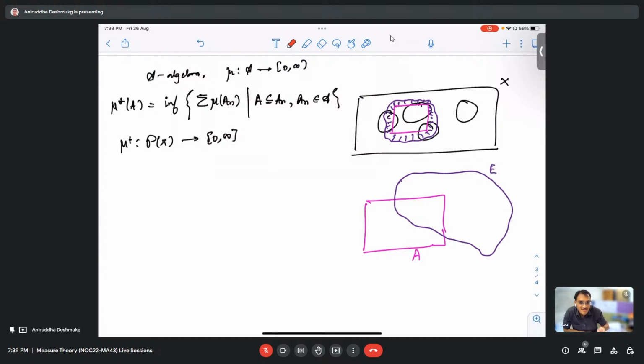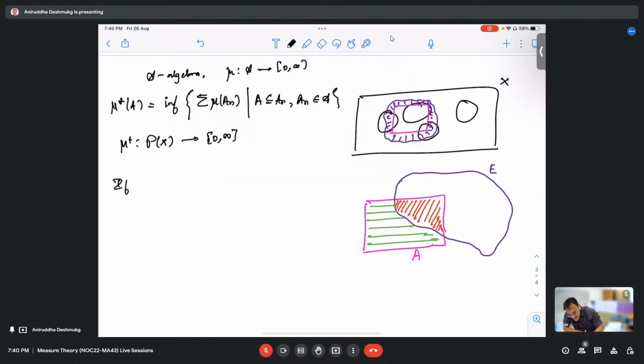So the proper way to measure is to measure this part using mu, and measure the other part using the complement. I expect that this red shaded portion and green shaded portion give us the whole measure of A.